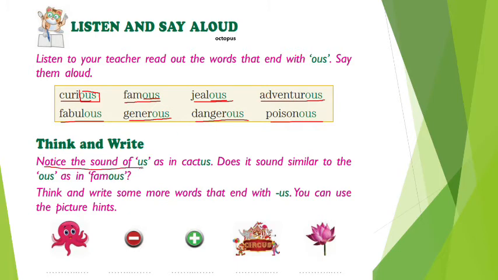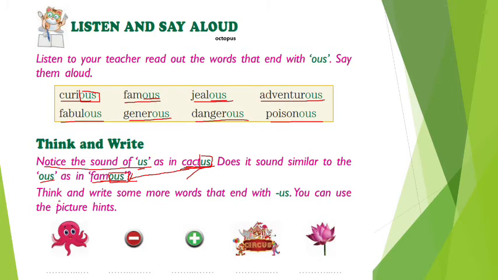Notice the sound of us as in cactus. Does it sound similar to the us as in famous? So you can see cactus is also pronounced as cactus, and famous is also pronounced as famous. Here the last three letters are OUS, and here the last two letters are US, but the sound for both is the same. They are also called homophones, similar sound words.